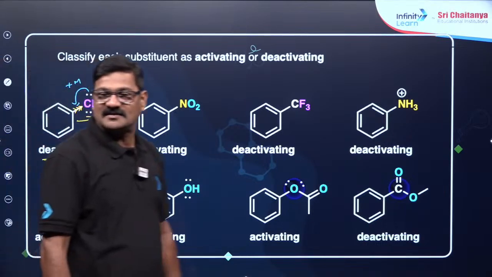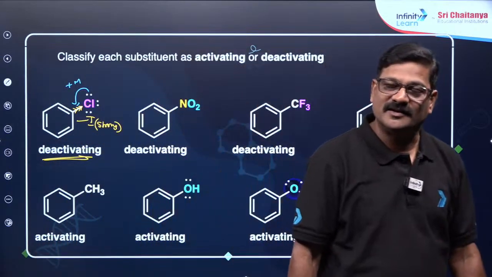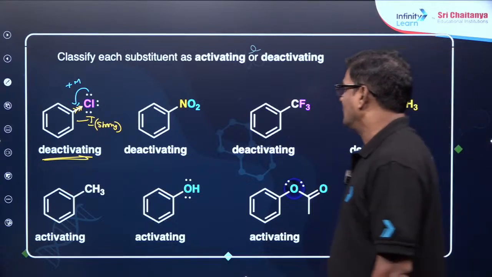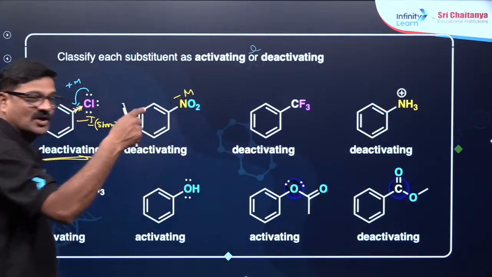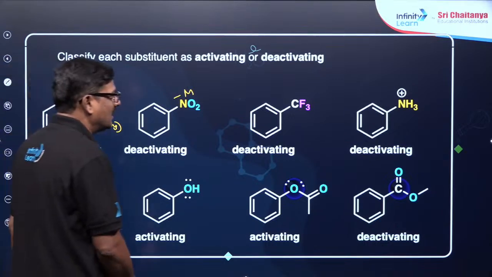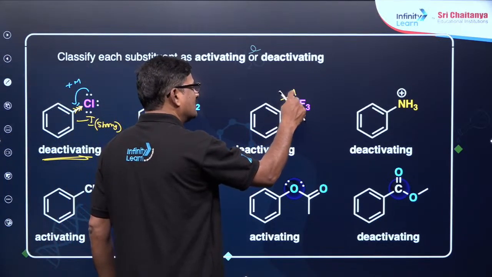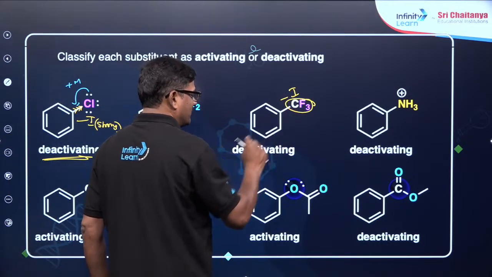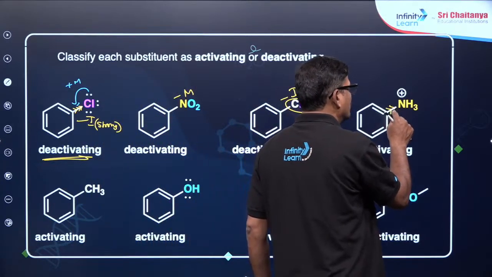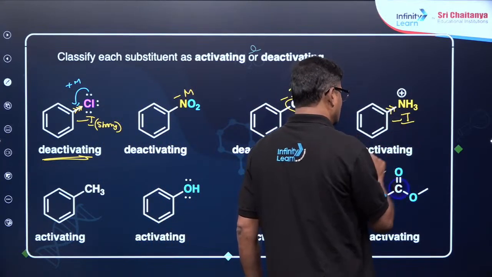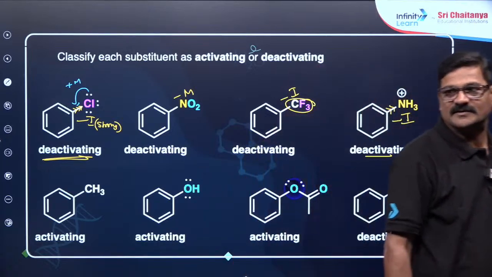Whenever halogens are there, you consider only the negative inductive effect. Now the nitro group is there, a minus M or minus R group. And the CF3 group is going to have a super negative inductive effect, deactivating. The NH3 group is also going to have a super negative inductive effect. This is the deactivating effect.